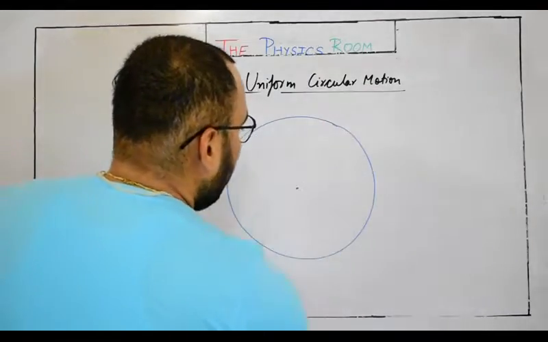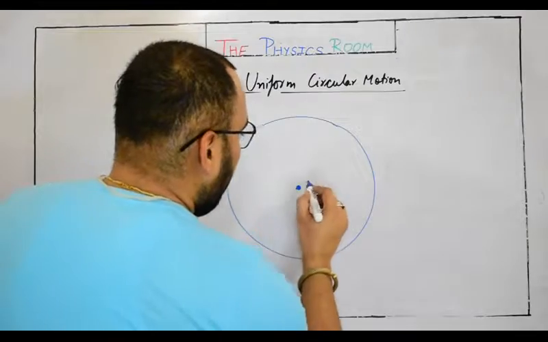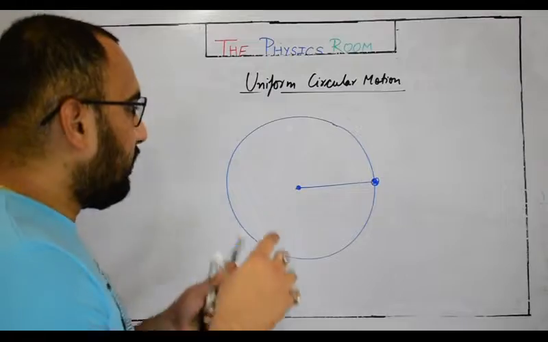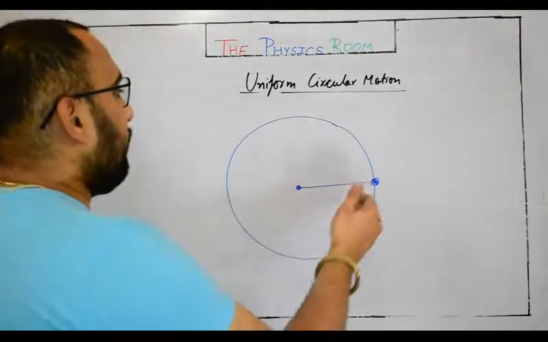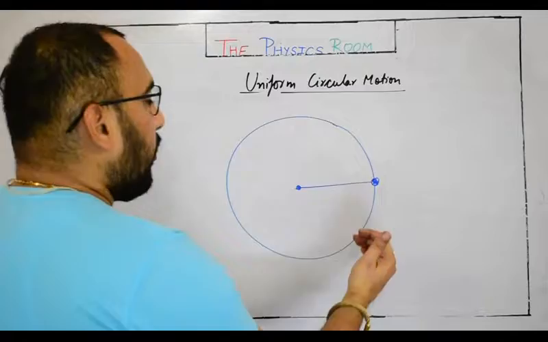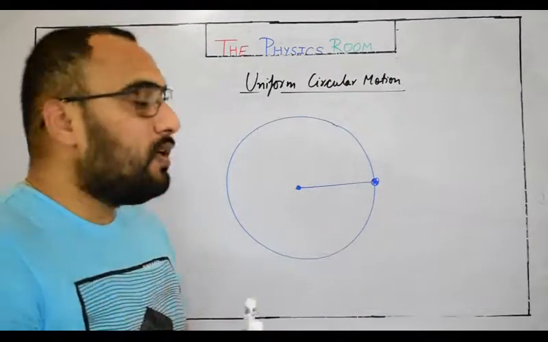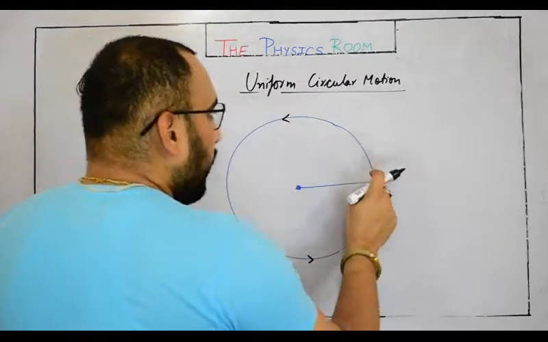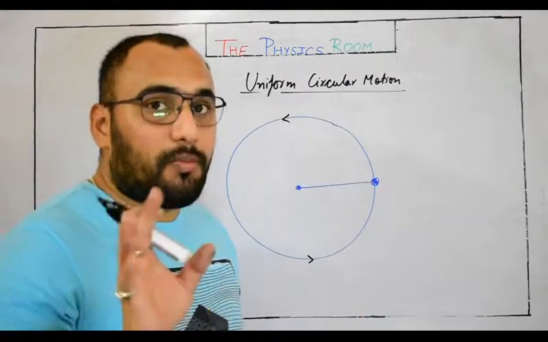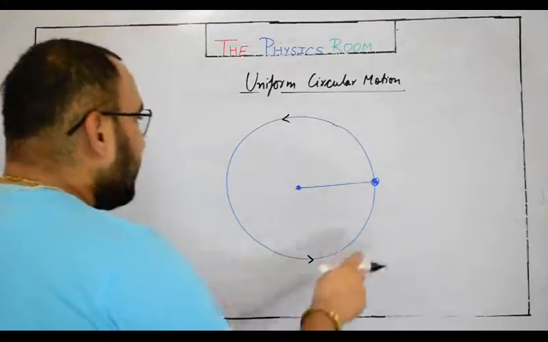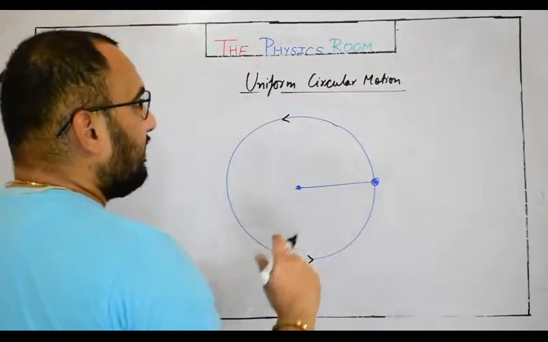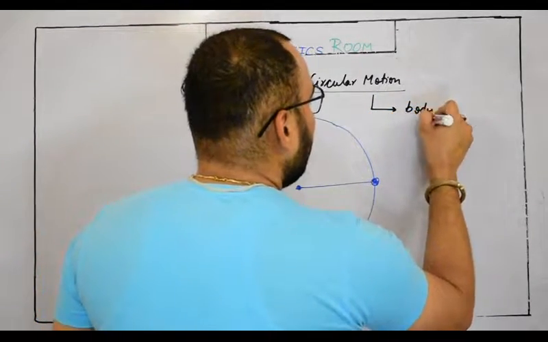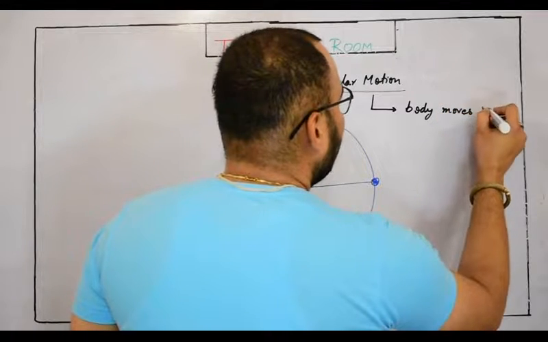The body is moving in a circular path about a point. Now, a few points we need to consider about this. We have an idea that one force is trying to move the body in a forward direction, due to which it starts to move. So if I keep its speed constant, meaning the body is moving with a constant speed, see, I am not talking about velocity, I am talking about speed. If the body is moving in the circular path with a constant speed, then it will be called a uniform circular motion. Means for uniform circular motion, body moves in a circular path